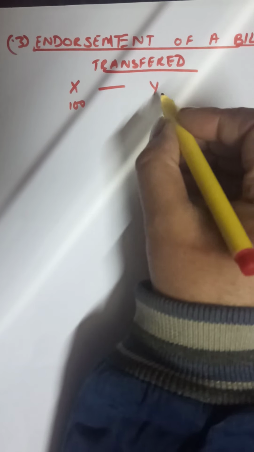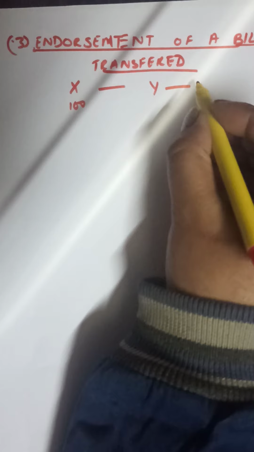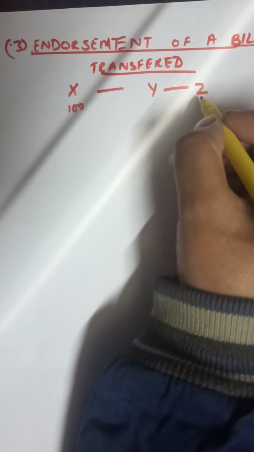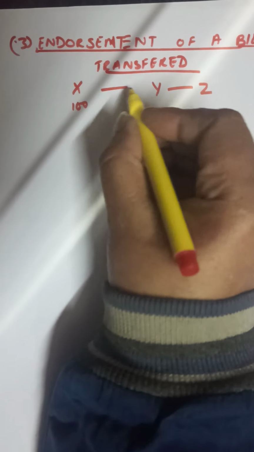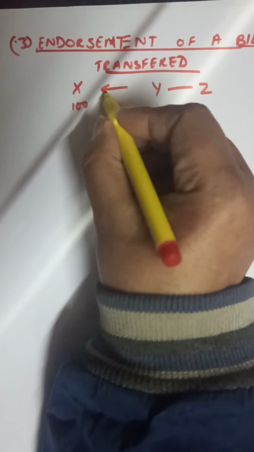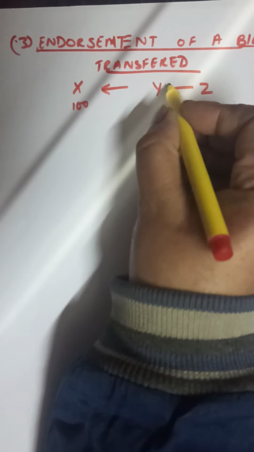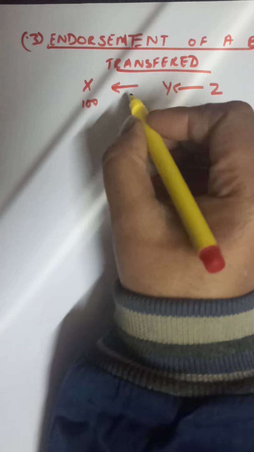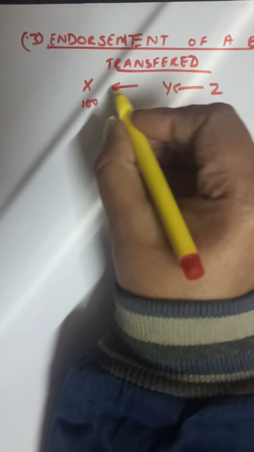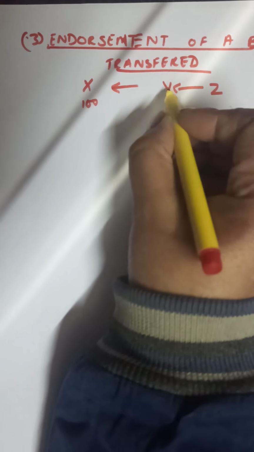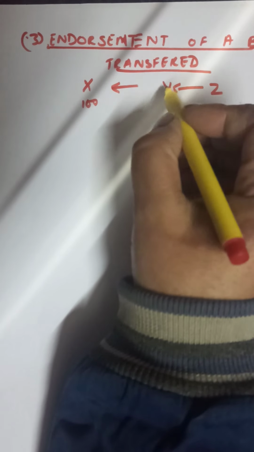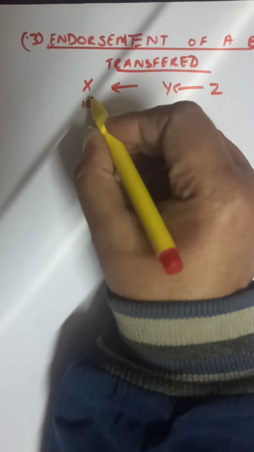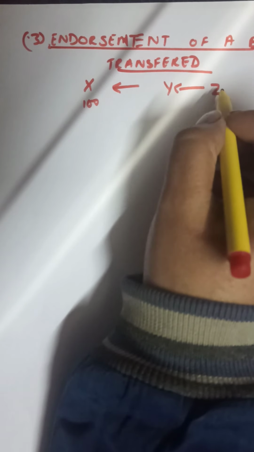Now before the due date, he comes to know Y has sold the same goods, or other goods of the same value, to Z. So X has to recover from Y, and the same amount Z has to pay to Y. Now one option can be that on the due date Y makes the payment to X and Z makes the payment to Y. Alright, we will make accounting entries 2 times.